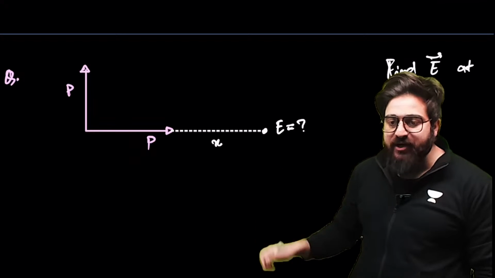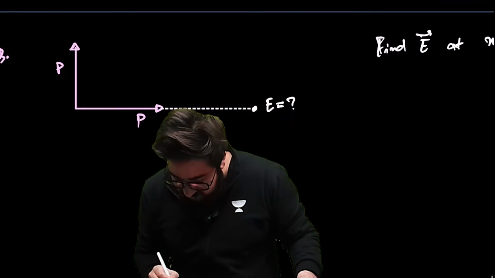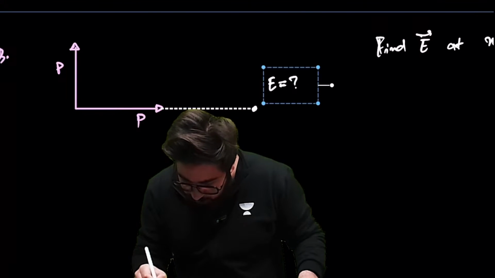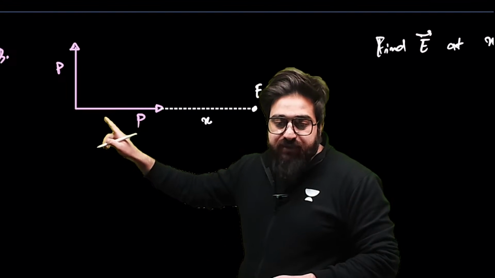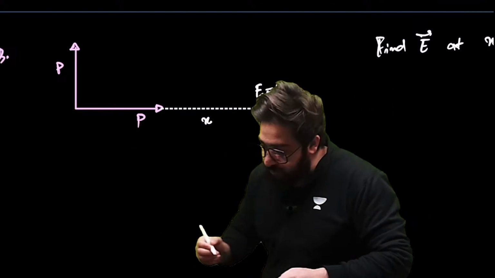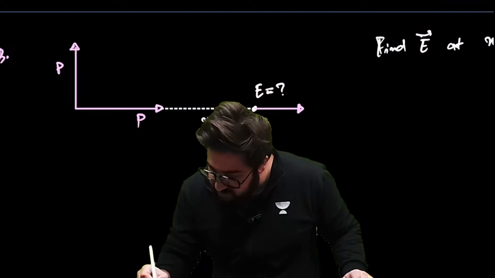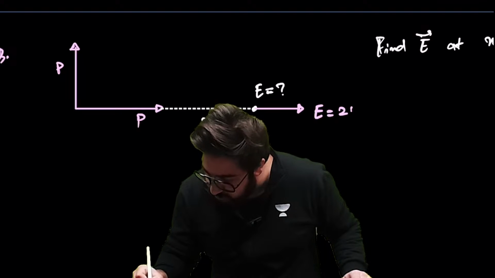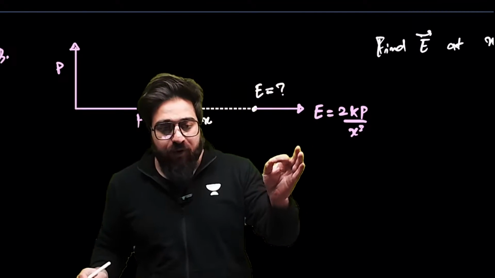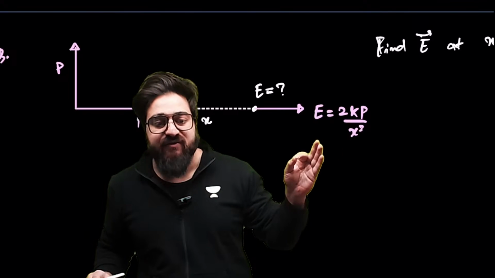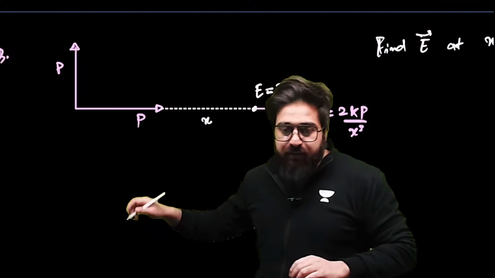The electric field because of this dipole at this point is E equal to 2kp divided by x cube. We know that because of a dipole, the electric field at a point on the axis is 2kp by x cube.